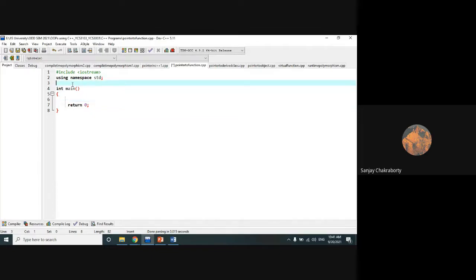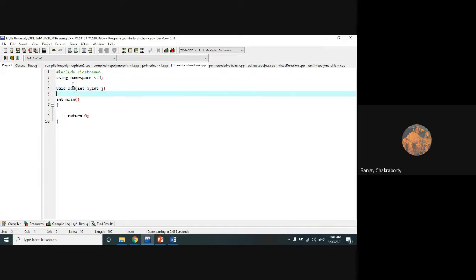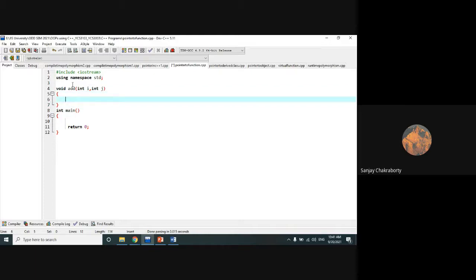Suppose we have first defined a parameter function, suppose void add. Within this function we are passing two variables, suppose int i and j. Now within this void add we'll simply print the variables i and j.